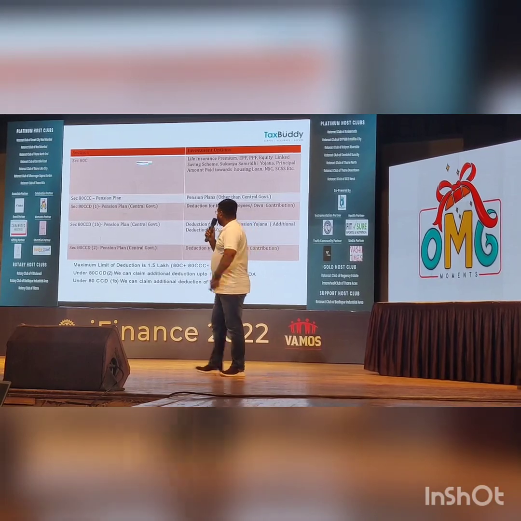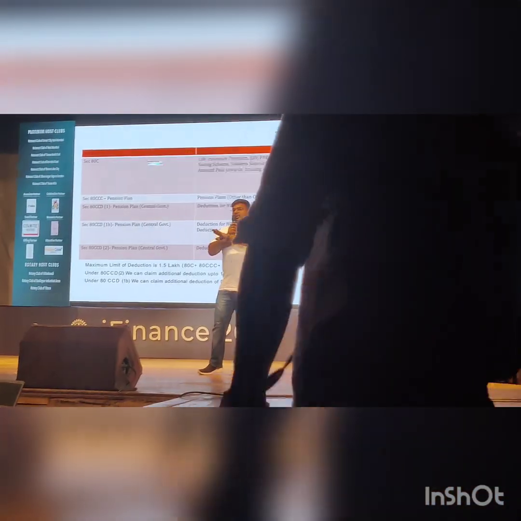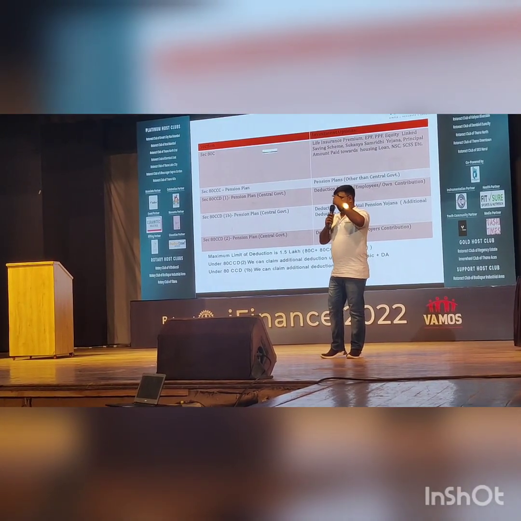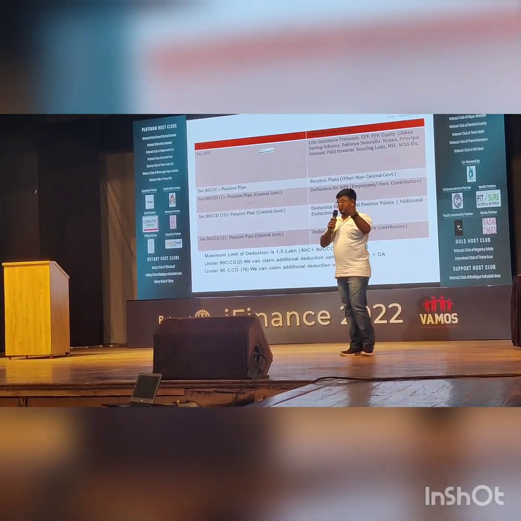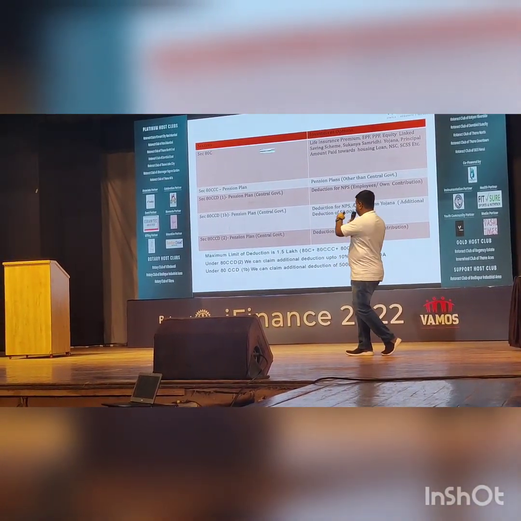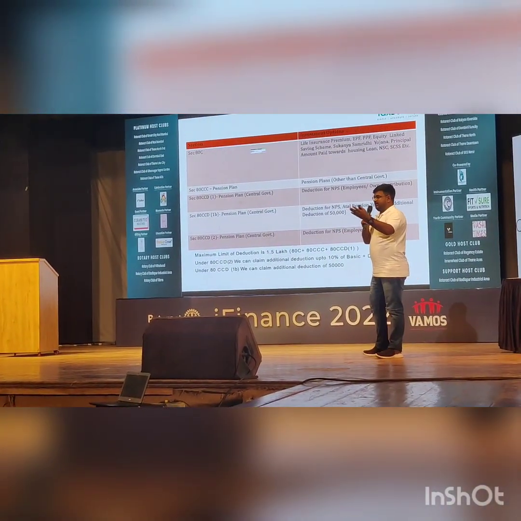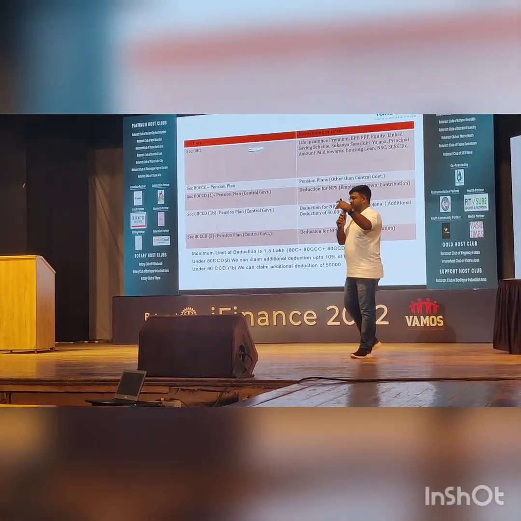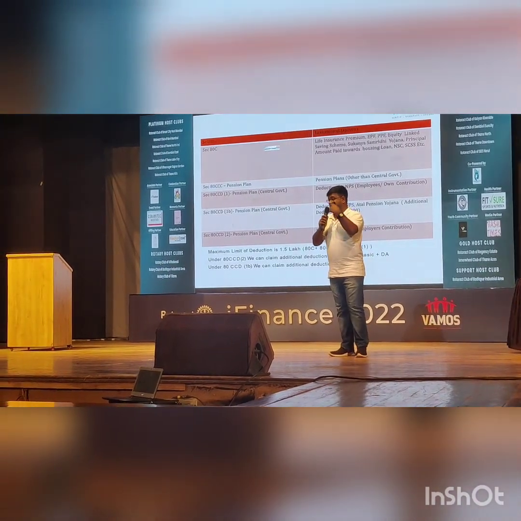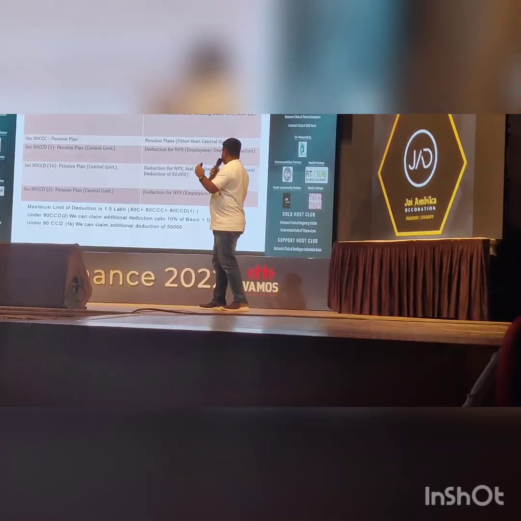Then 80C is coming. So basically 80C is like I have talked about, if you have taken a home loan, whatever principal you are paying up to 1,50,000 is covered under 80C. And the next thing: many of your friends or relatives, or you, have bought a life insurance policy.